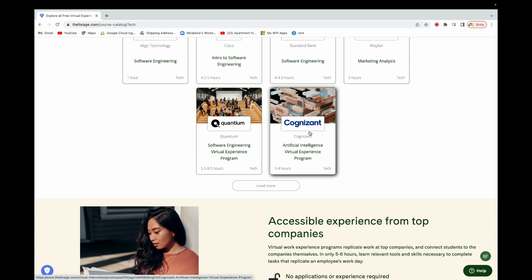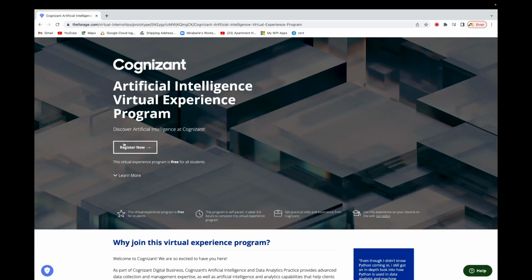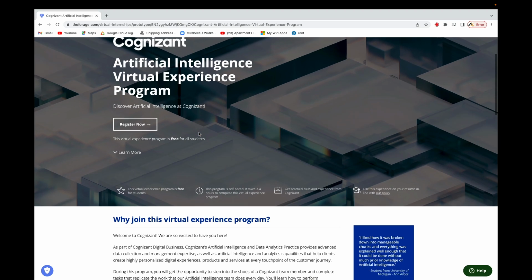So if you're interested, for instance, in this artificial intelligence virtual experience program, you just click on that. Okay, once you click on that, it's going to take you to the home page of it, right? And then here you can register for it. It's going to come from Cognizant. So once you register, they're going to take you through, step by step, how to go about it, and how they are going to guide you.